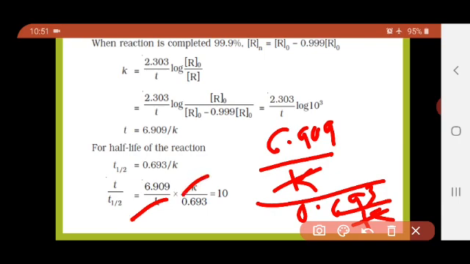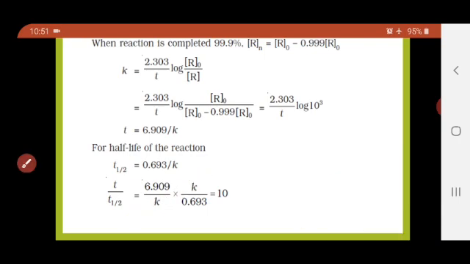What remains is 6.909 divided by 0.693, which is nearly equal to 10, right?